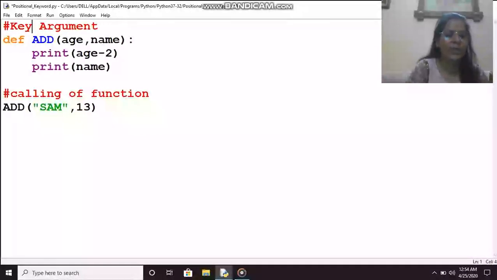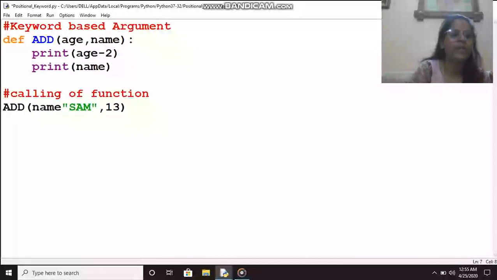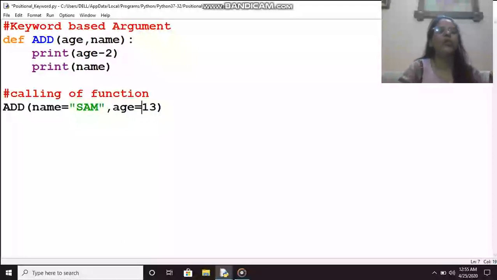In this example only I am going to make the changes. Here there are no issues, I can pass in any order, using the keyword. If I write name equal to and then age equal to, it will be fine.